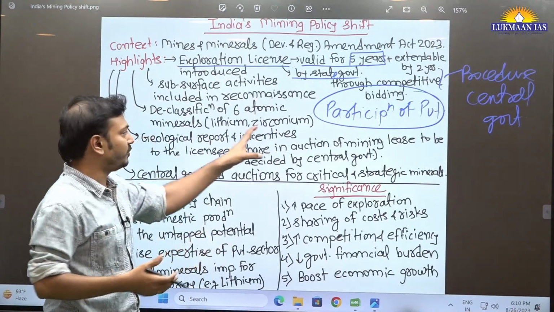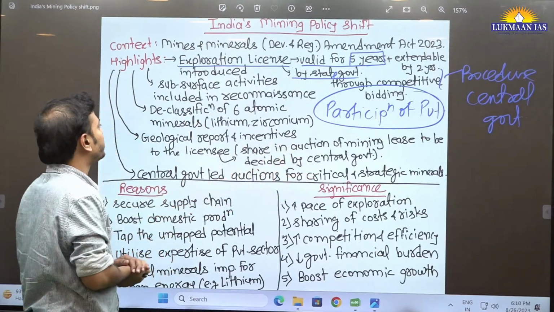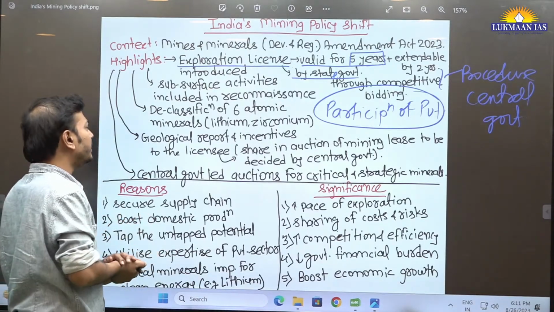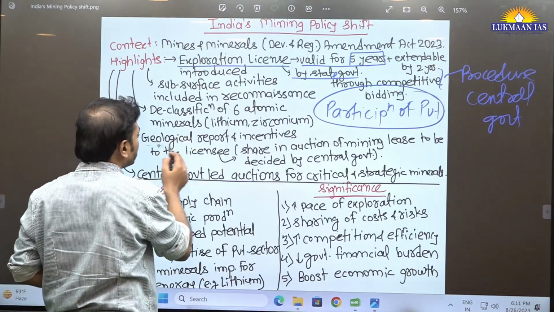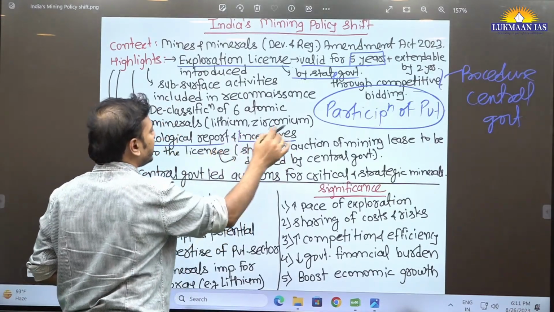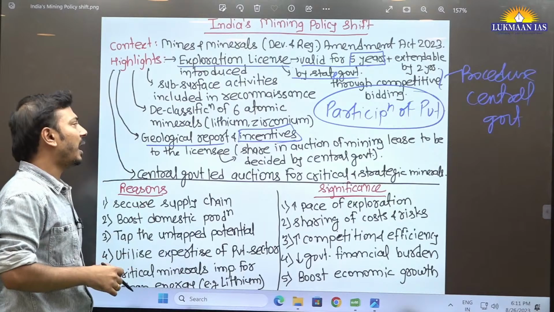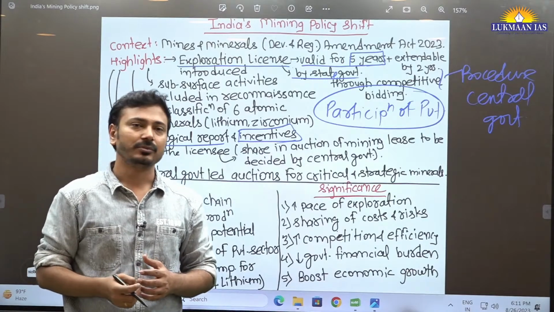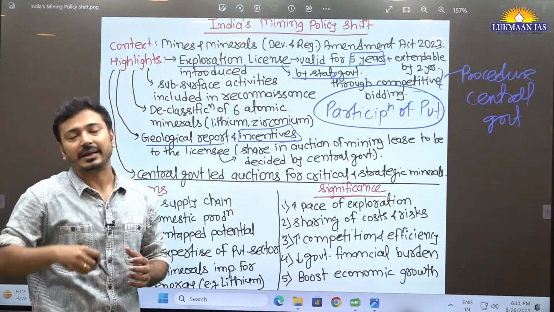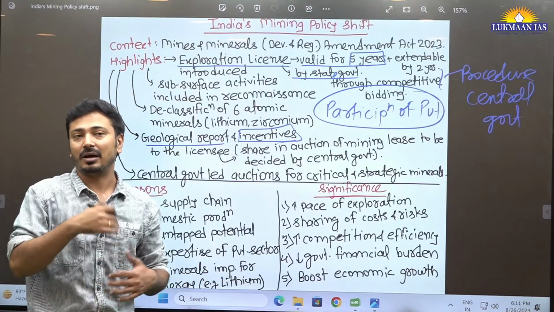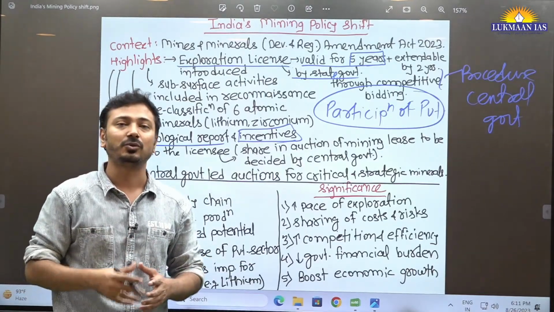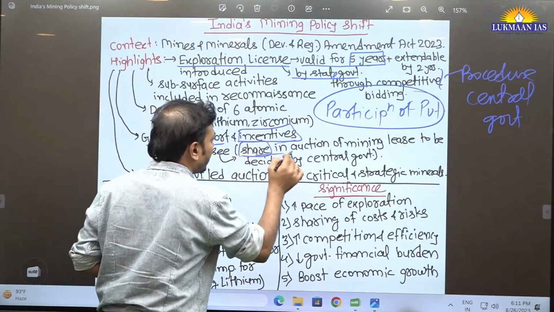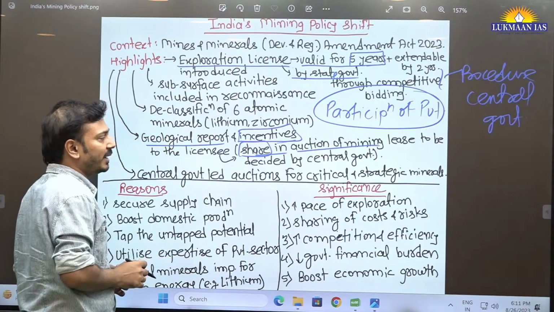You should be able to write this factual information directly, right? Specific information. Now, another important aspect is that they are supposed to provide the geological report, and they are incentivized. Who? The private sector. How? Now, who will try to invest in that exploration? Those who have something in mind that in future it will give them returns. Now, how will the returns be provided to those private players? It will be provided by giving them a share in the auction of mining lease, to be decided by the central government.